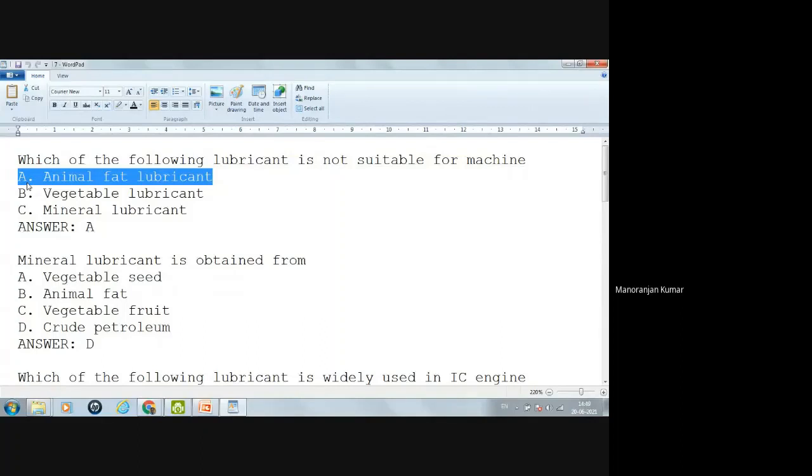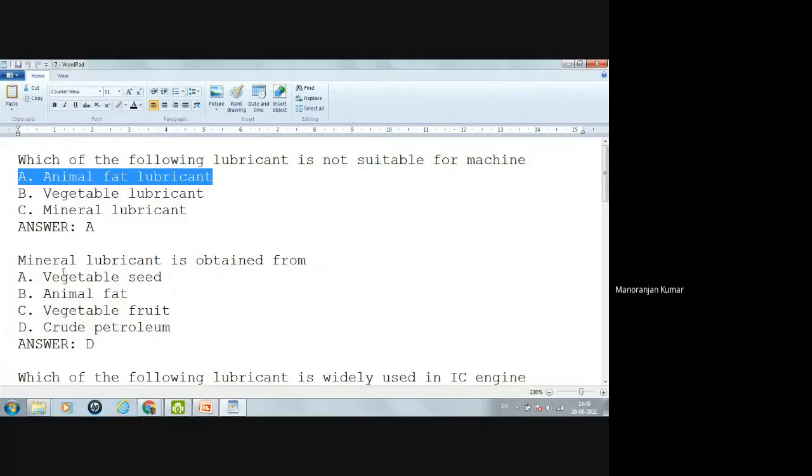Mineral lubricant is obtained from vegetable seed? No, because from vegetable seed, vegetable lubricant is obtained. Animal fat? No, from animal fat, animal fat lubricant is obtained. Vegetable fruit? No. Fruit petroleum? Yes, from petroleum, the mineral lubricant is obtained.